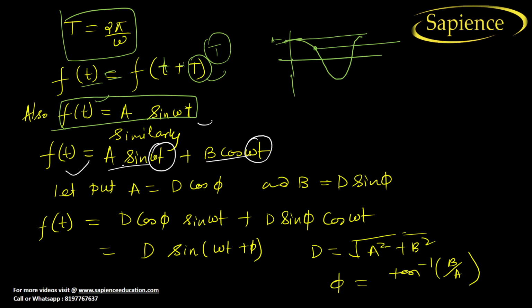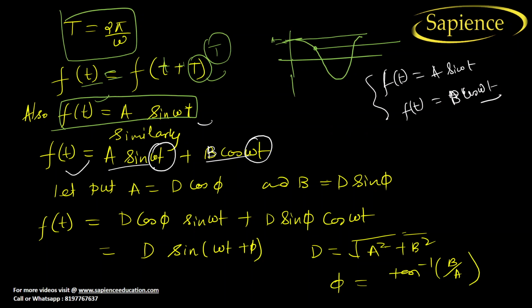So we can write a sin omega t plus b cos omega t, or we can take the function as b cos omega t. This type of two function can be taken.